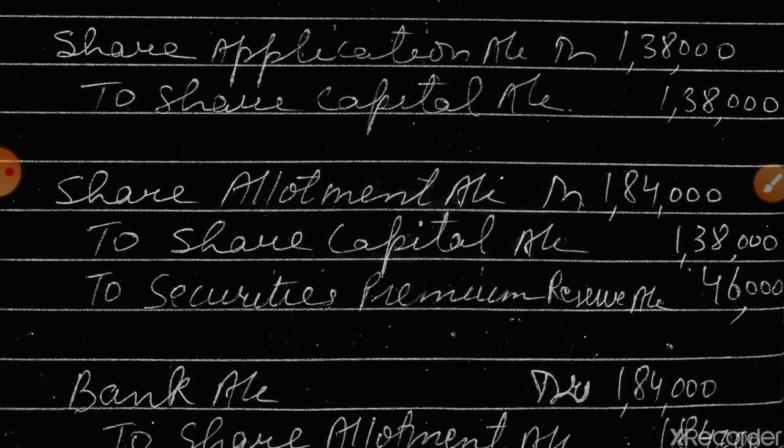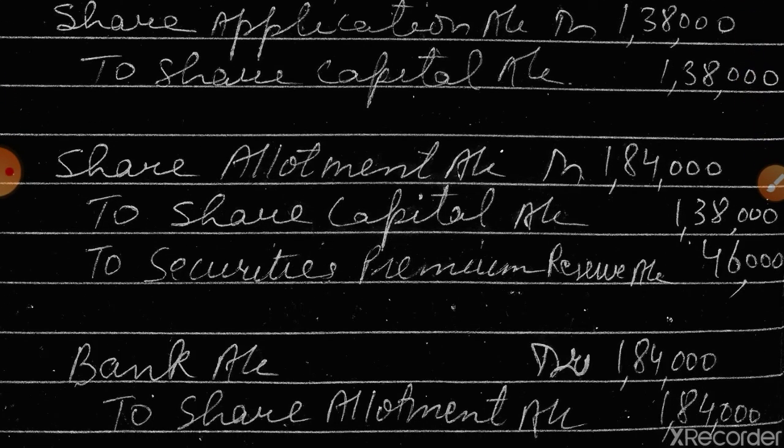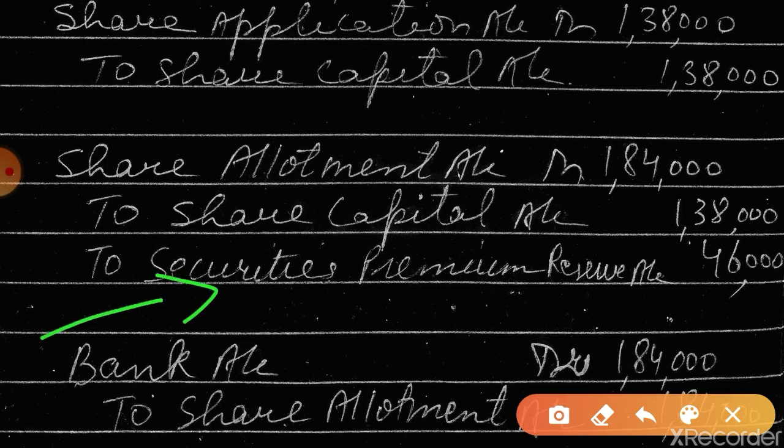Now at the time of allotment, this will be new for you. Though I have told you, in the question I have not told. So here you see, share allotment account debit to share capital account 3 rupees, and this is for 1 rupee. As I told you, share capital can never exceed its face value. And these shares are issued at premium, more than the face value.